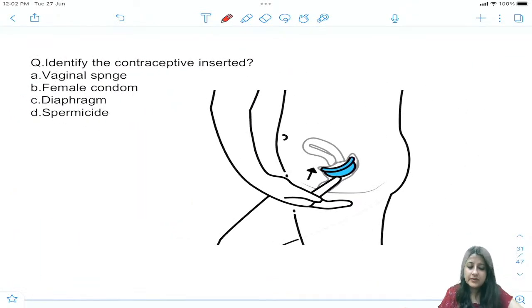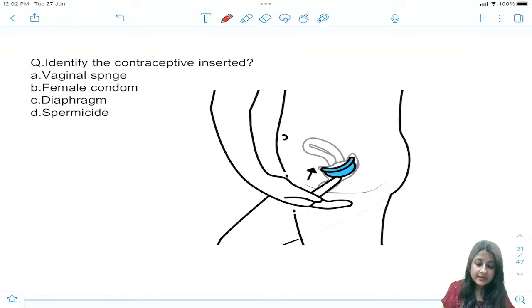Can you see, this is something which is inserted in the vagina, then it has to be pushed to be placed over the cervix. Which contraceptive is this? Can you make out from the image? It has the same mechanism as a vaginal sponge. Very good. Don't say yes, it's reusable. Vaginal sponge and diaphragms both are reusable.